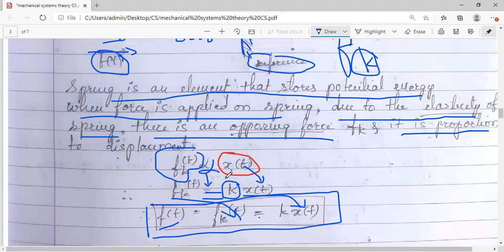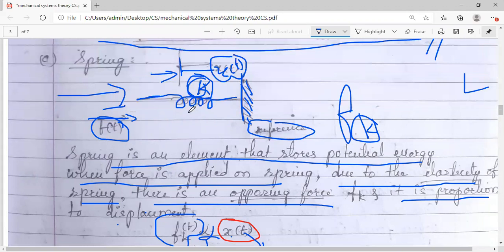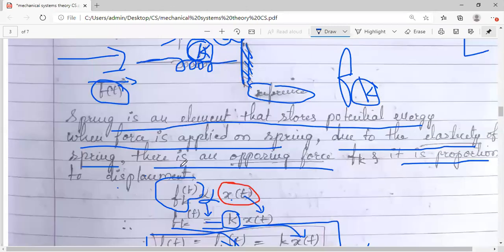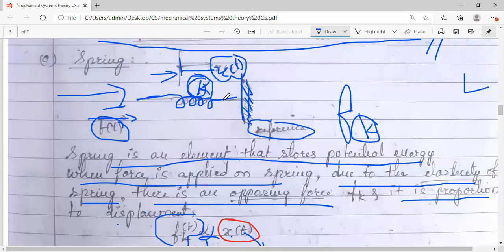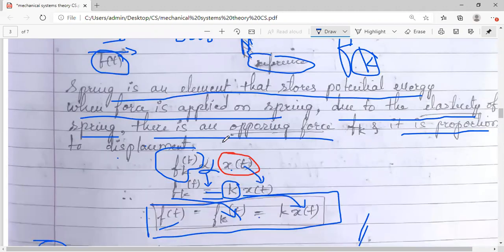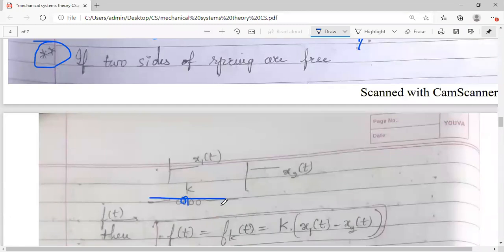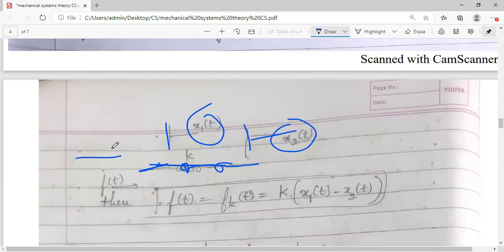Whenever in the given system, in a given structure, if you come across some spring with the k and one end fixed, you have to make use of this equation. But there is a note here, star, indicating, suppose you are having a system in which a spring has both ends free, then what changes do I have to make in the equation? See, there is a spring here, okay? So this is for this end, and this displacement is for the second end, x1 and x2. Instead of simple x, you have to take x1 and x2. If I apply a force f of t on this end, what will happen?